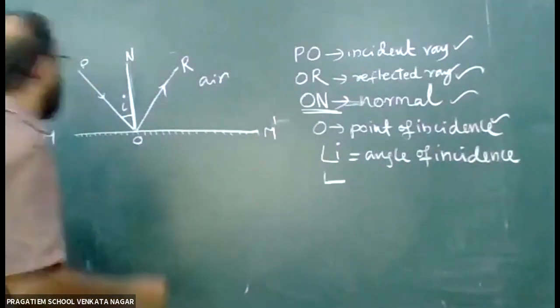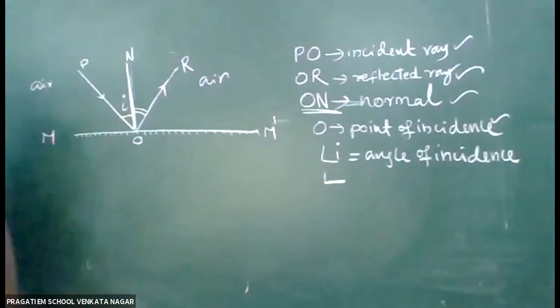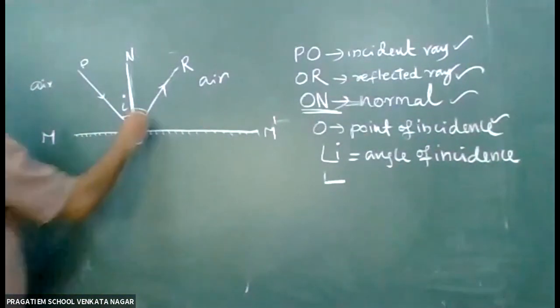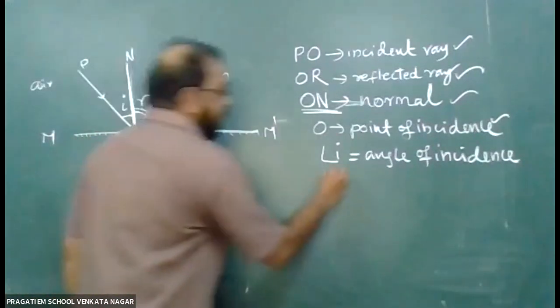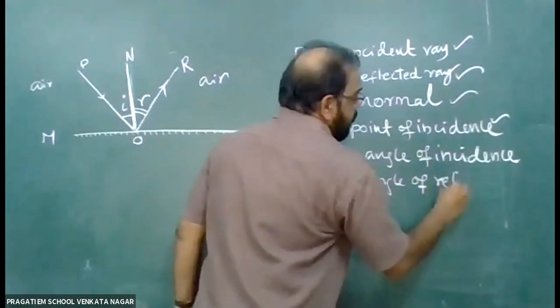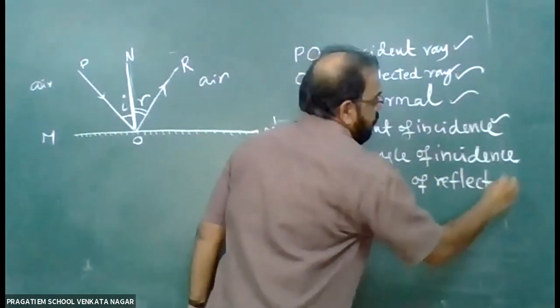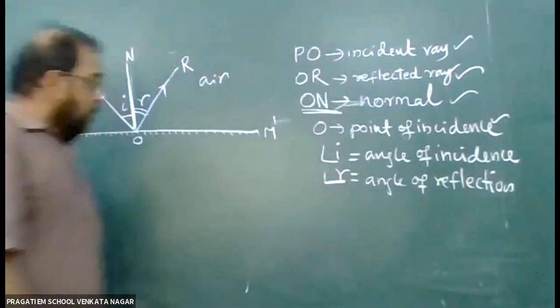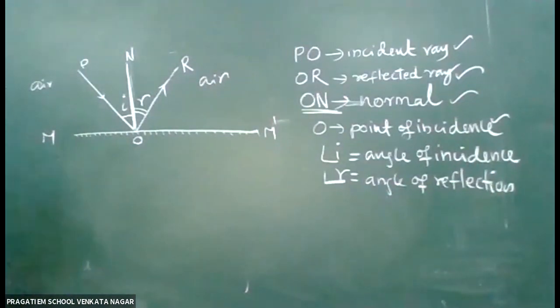And you can see another angle on this side, between the normal and the reflected ray. This is called the angle of reflection. So these are the important points regarding this reflection.